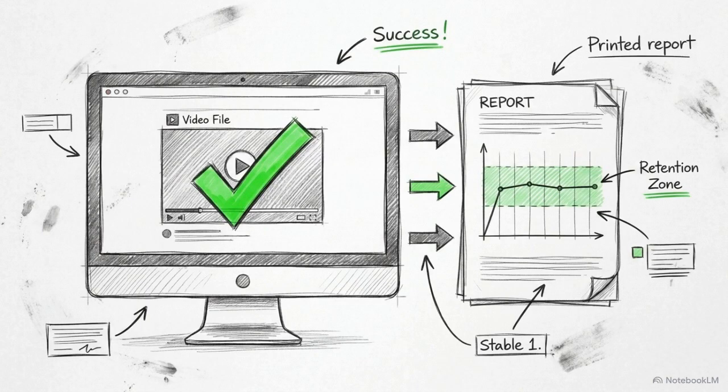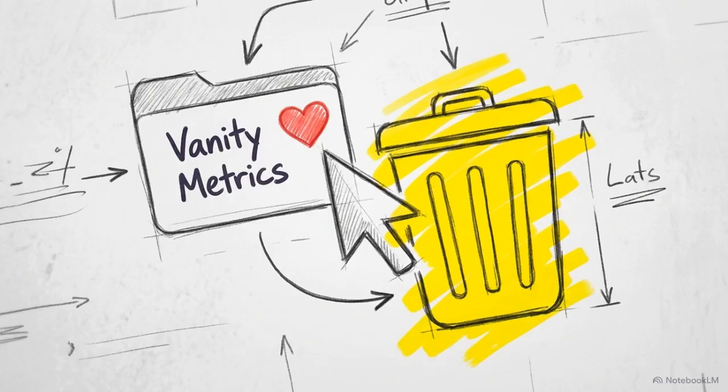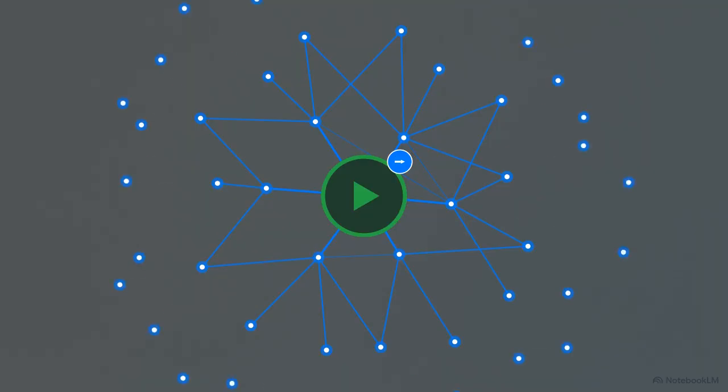You now possess a data-backed anchor video with an intro verified to hold attention and generate high-value distribution signals. The immediate next step is to feed this optimized master file into an automated repurposing flywheel, formatting it for mass distribution across every vertical platform. By discarding vanity metrics and optimizing exclusively for shares, you map your content directly to the exact demands of the interest graph, allowing you to scale organic reach predictably.